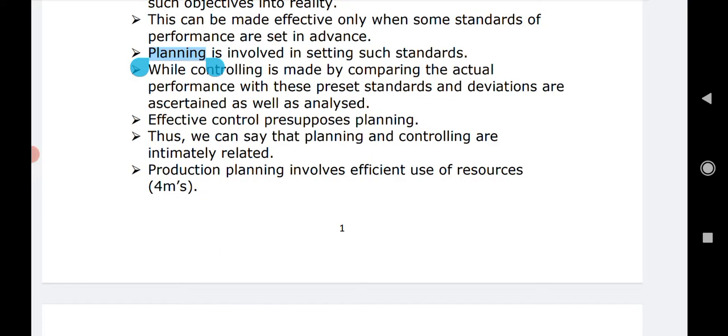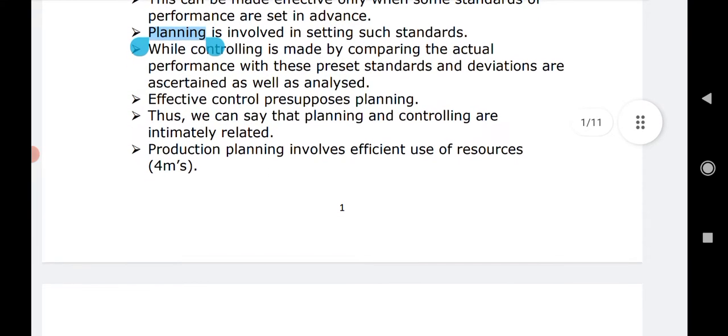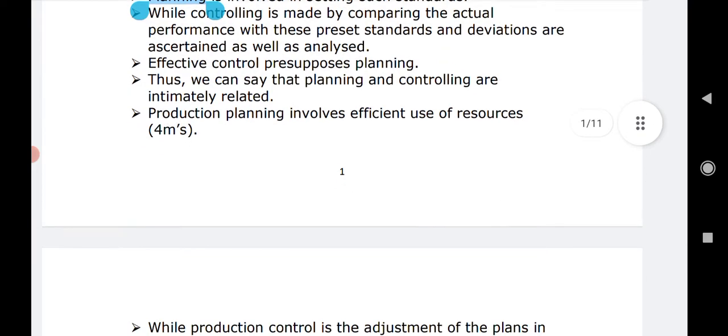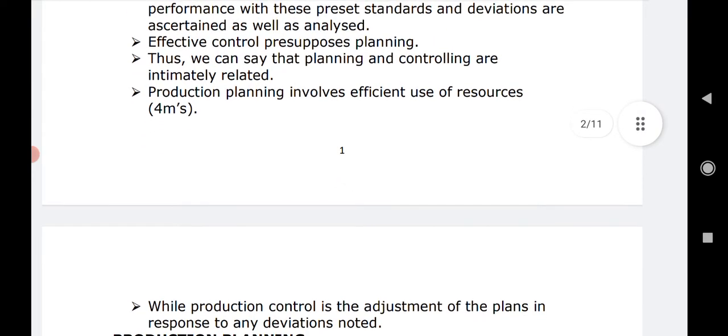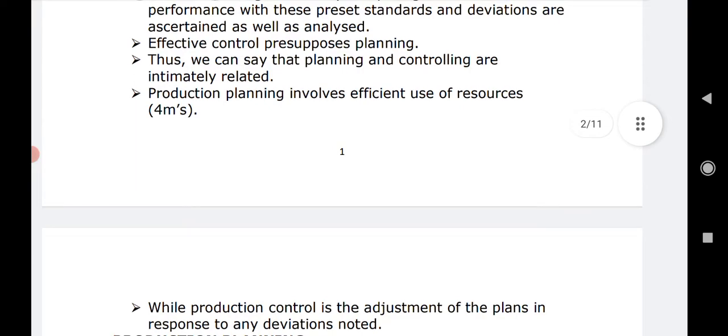So that is the function of controlling: whatever actual performance has happened, whether it has happened exactly according to the preset standards in planning or not. If not, then the deviations can be found out, the differences can be detected, and then further care can be taken to see that they are corrected and they are not repeated, right? So that is a function of controlling.